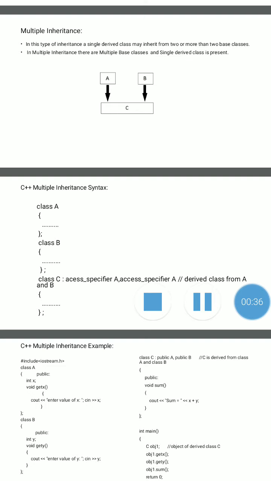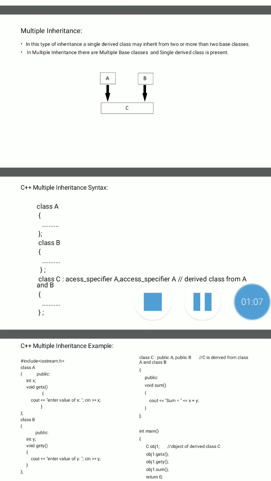In today's lecture, we discuss the next type of inheritance, that is multiple inheritance. We already clarified the concept of single inheritance. Single inheritance means one derived class has only one base class, one derived class and only one base class.